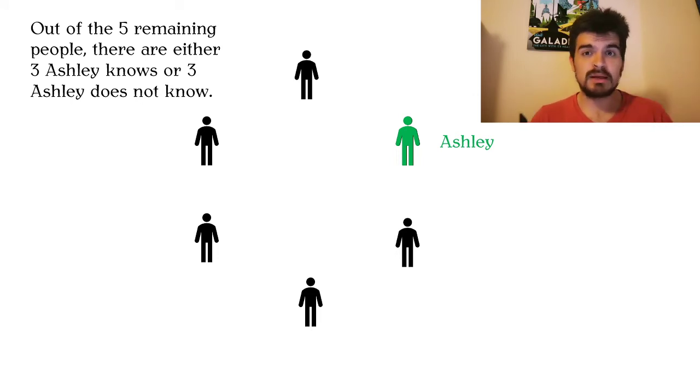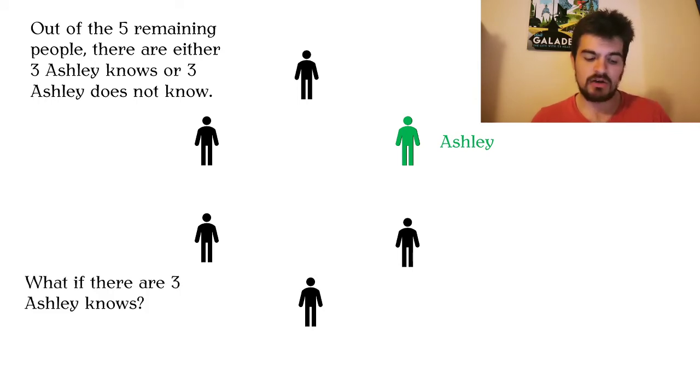If he knows 5 people, there are at least 3 he knows. The same goes if he knows exactly 4 or exactly 3 people. But if he knows exactly 2 people, he does not know the other 3, so there are at least 3 people he does not know. The same happens if he knows exactly 1 person or if he doesn't know anybody. I guess Ashley can be a girl as well. So yes,